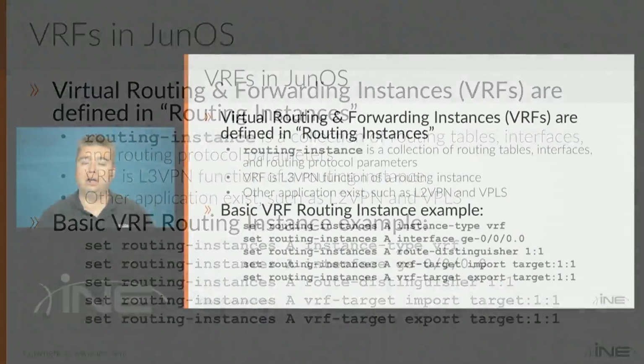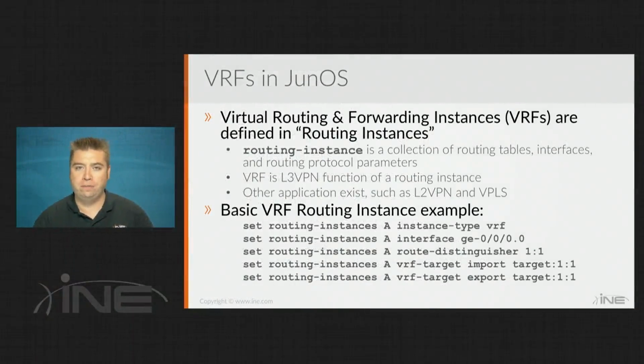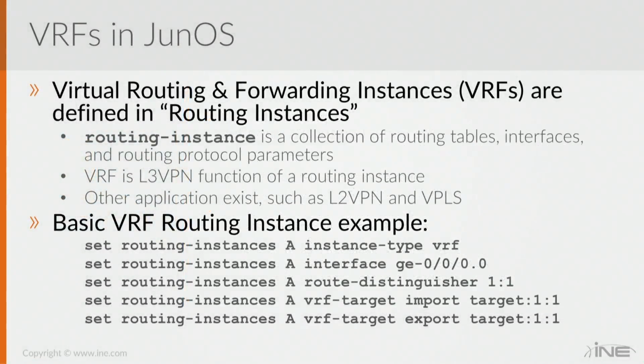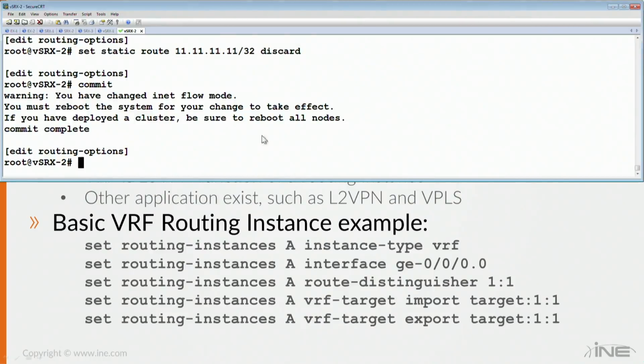Now, the distinguisher and target, we'll see a little bit later when we're looking at MPLS L3 VPN implementation. Those are going to be functions of the VPN v4 route. So when we do an advertisement into multi-protocol BGP, route distinguisher is going to be part of the BGP best path selection. The route target value is going to be the extended community that we use to control the membership of the route. But even in the case that you are doing VRF Lite, which is just multiple routing tables without doing MPLS and without doing multi-protocol BGP, you still are required to define both the route distinguisher and the route target.